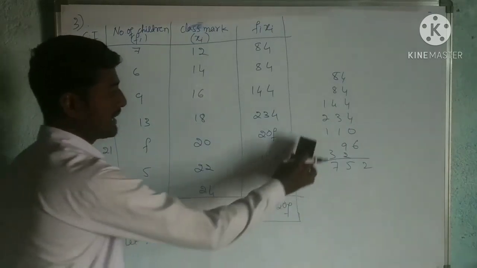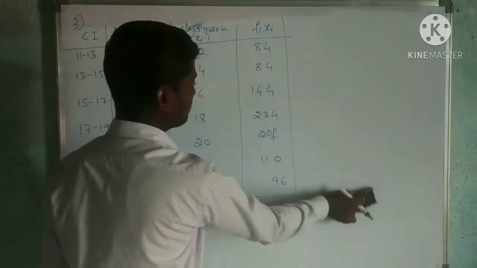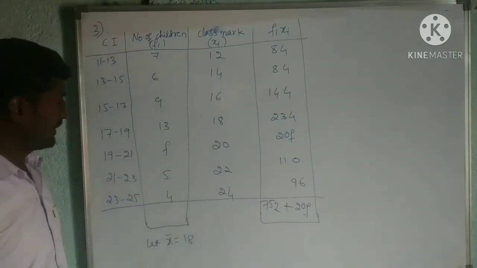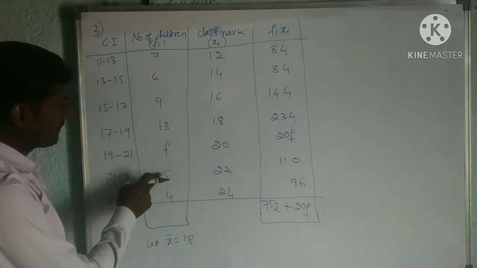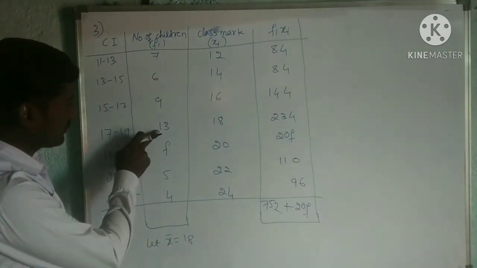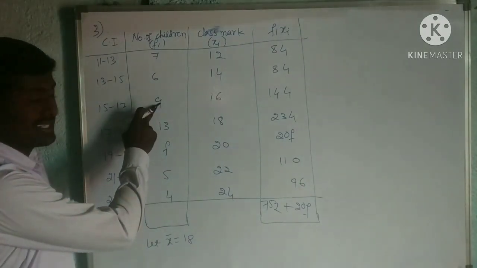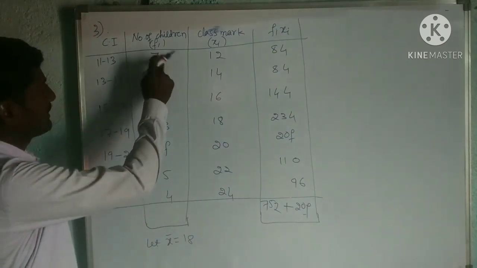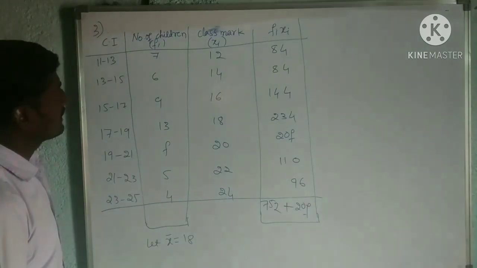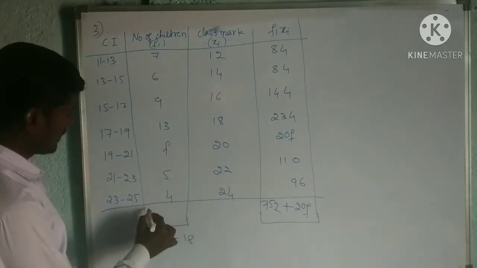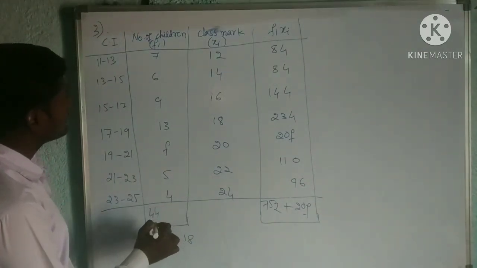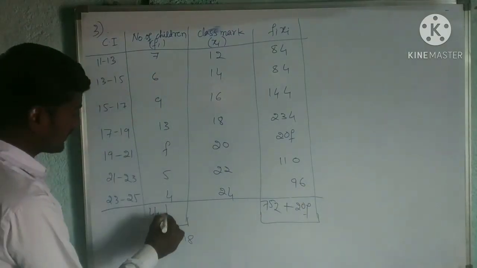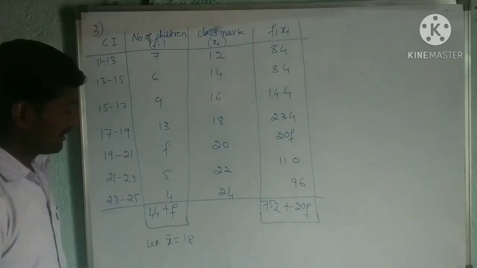Now by direct method we shall write the formula. We have to find the mean, and we need this sum of Fi. 5 plus 4, 9. 9 plus 13, that is 22. 22 plus 9, 31. 31 plus 6, 37. 37 plus 7, 44. Then plus F. Okay.